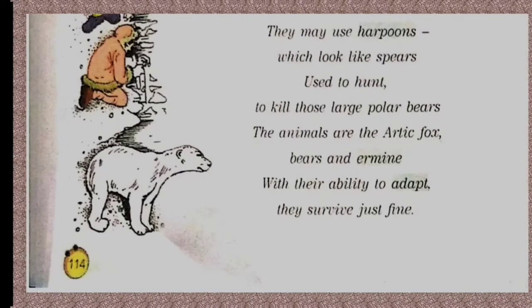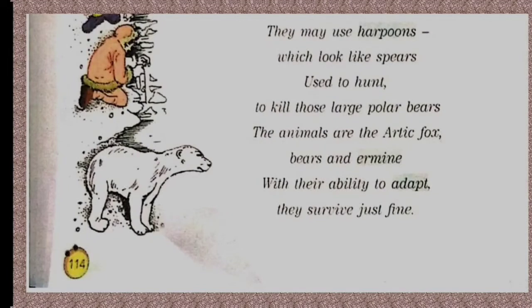So, children, here the poet is telling us about the instrument used by the Eskimos for hunting. They use harpoons which are shaped like spears, and they use harpoons to hunt the polar bears. Now the question arises, who all are the animals which can be found in these areas? The animals who can be found there are the Arctic fox, bears, and ermine.